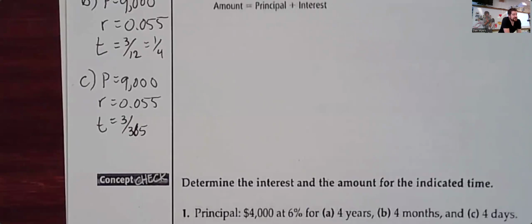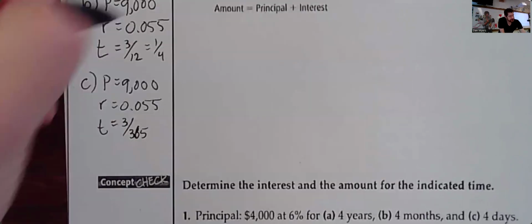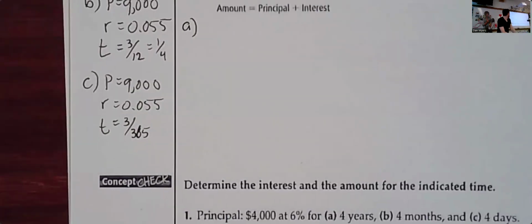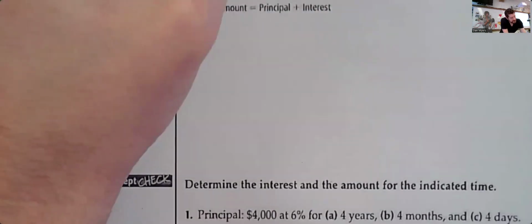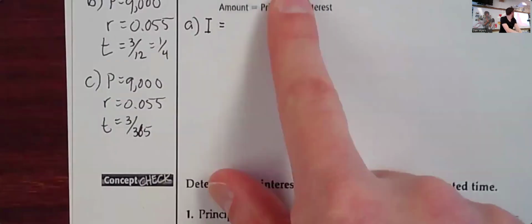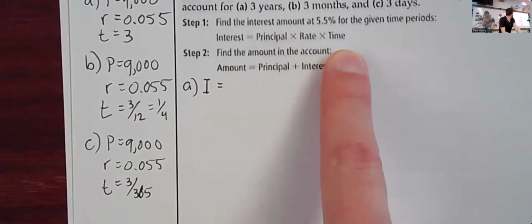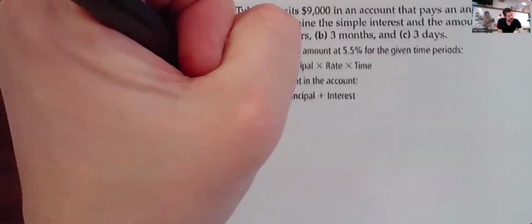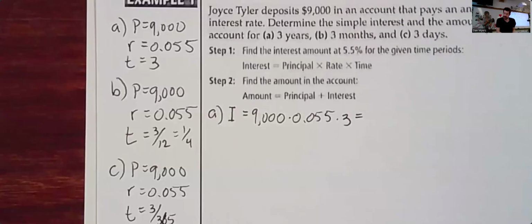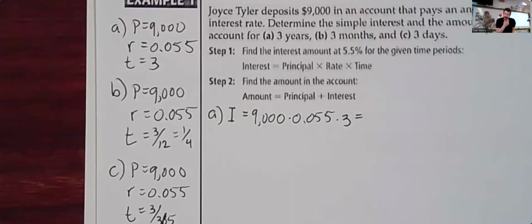So we have 3 problems to figure out. 2 parts for each problem. Calculate the interest and calculate the total. So for part A, here we go. For A, we are going to calculate our interest. I is equal to the principal times the rate times the time. So we're just multiplying the 3 values together to get the amount of interest. So this will be 9,000 times 0.055 times 3, which equals, anybody have the interest there?